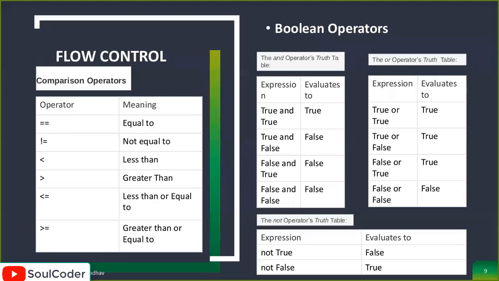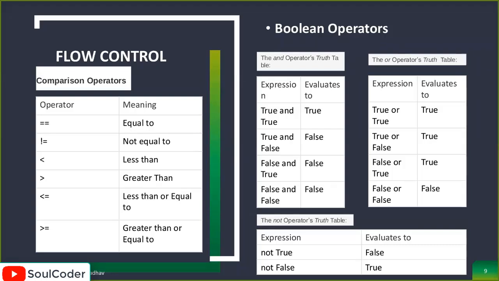So there are some operators. What are operators? Operators are symbols used for certain work. For now, we are working with comparison operators, which are used for comparison. For example, the first operator is equal to, double equals. It checks whether something is equal or not. The second is not equal to. Don't worry, we will implement this again. Third is less than, fourth is greater than.